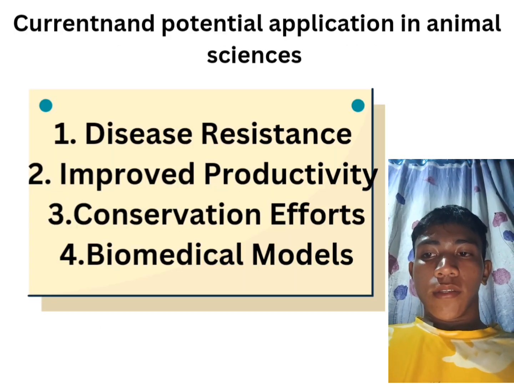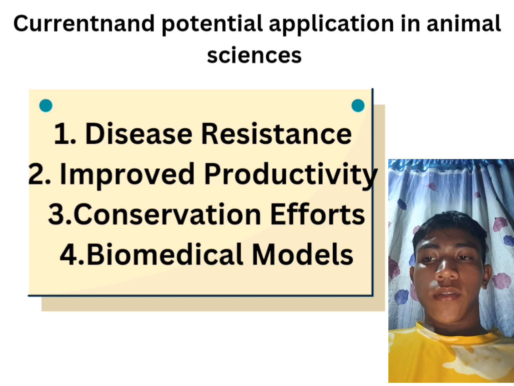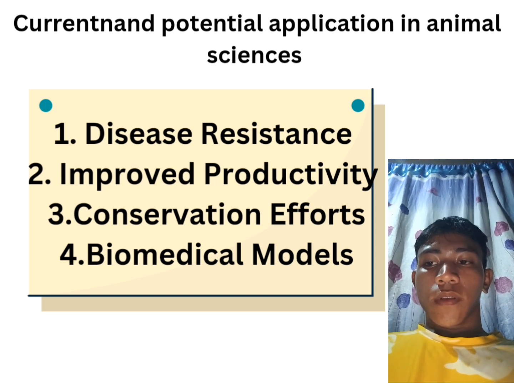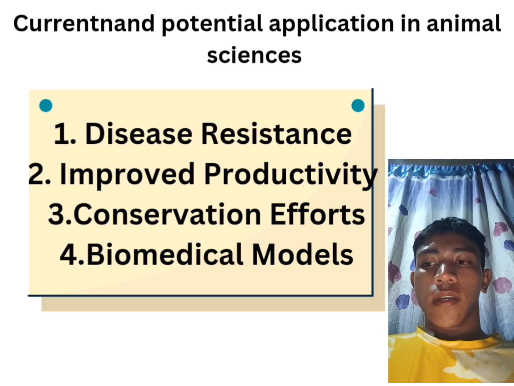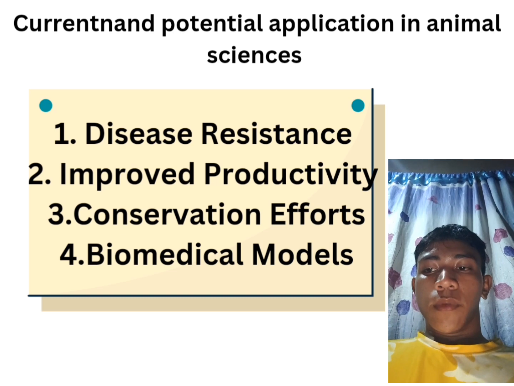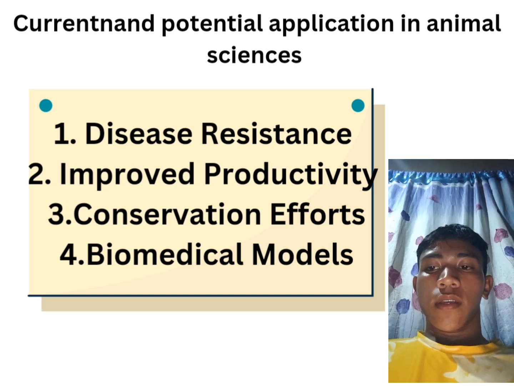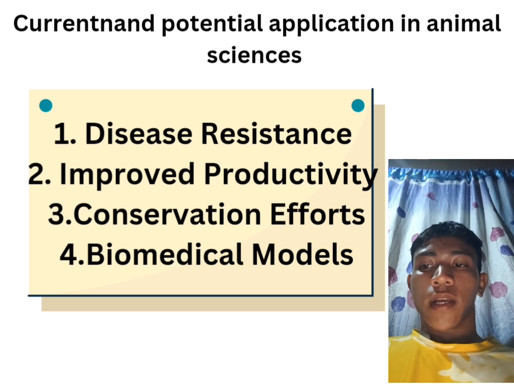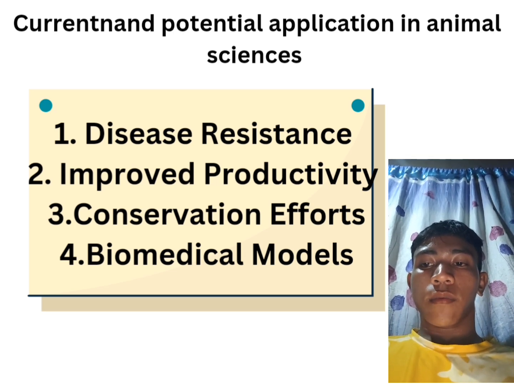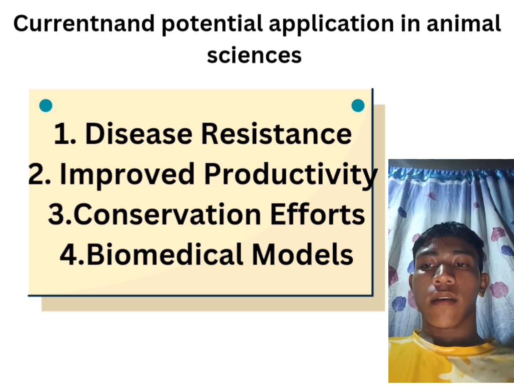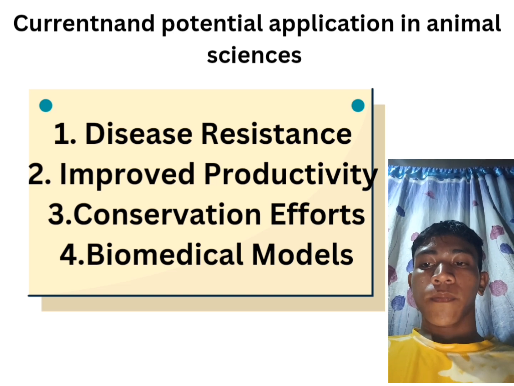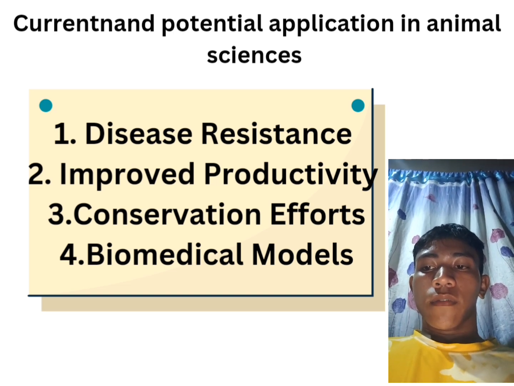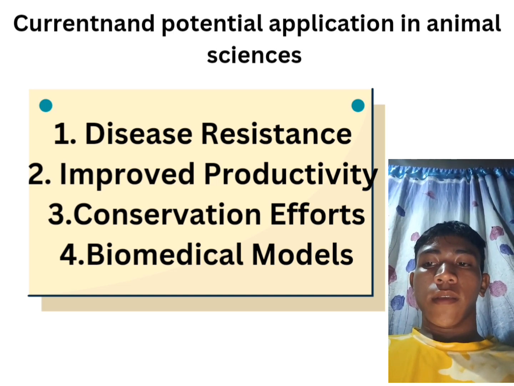Next, we analyze current and potential applications in animal science. First, disease resistance. CRISPR has been used to engineer pigs resistant to porcine reproductive and respiratory syndrome, or PRRS, a disease that severely affects the swine industry.